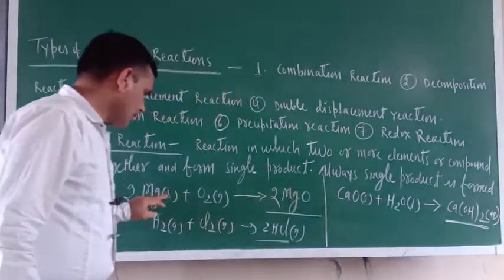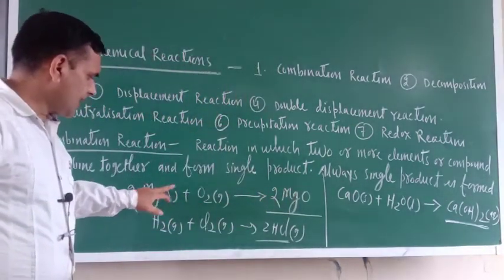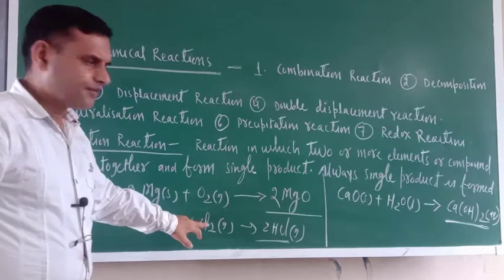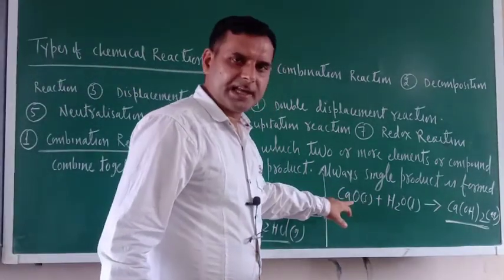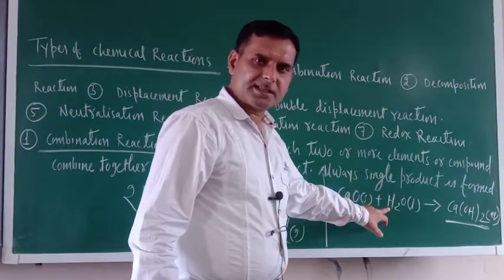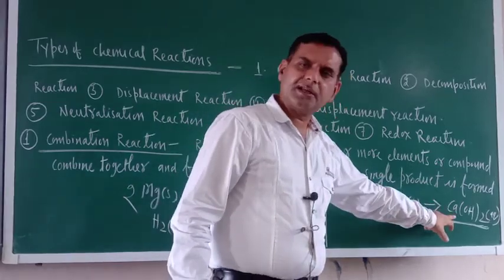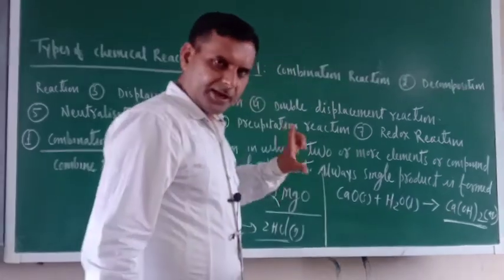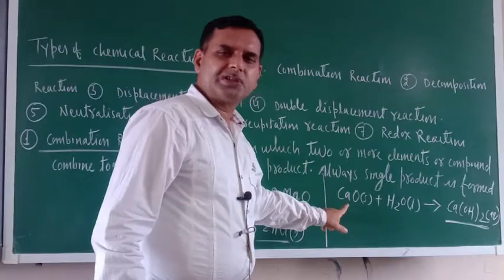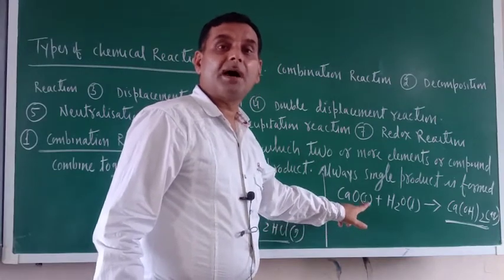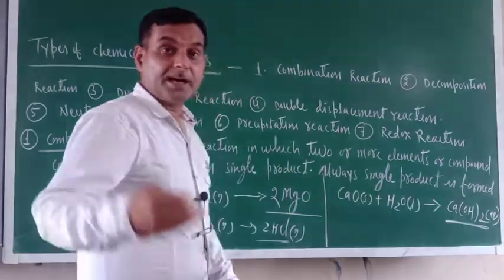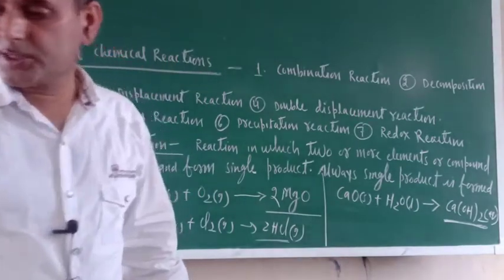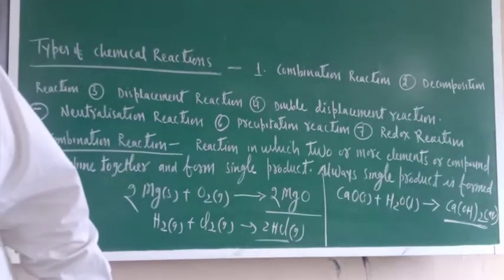Now what is the difference here? Earlier elements and elements were combining, but here both are compounds. Calcium oxide is a compound, water is a compound, and now they form a compound here. So this is the combination reaction between compound and compound. We can take a combination reaction between elements and compound also.